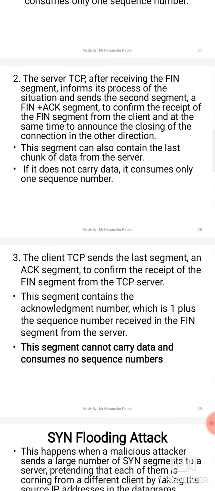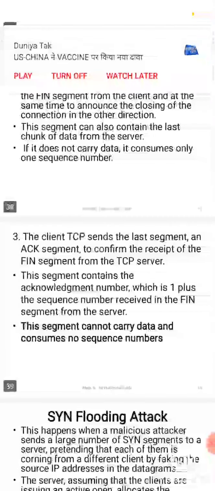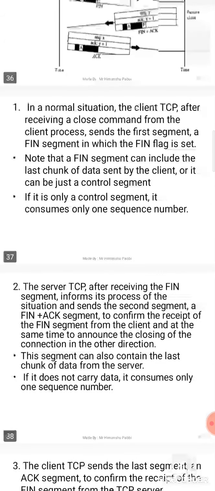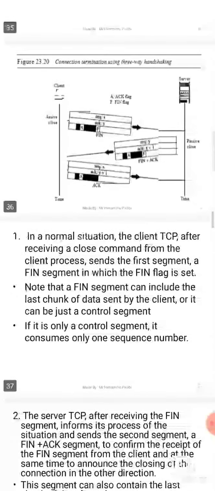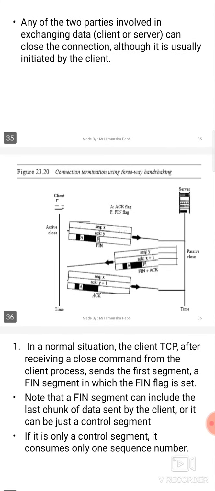Okay, so only the acknowledgement is sent. Okay, you can read from the content. The client TCP sends the last segment as ACK to confirm the receipt of the finished segment. This segment contains acknowledgement number 1. Okay, this segment cannot contain data. Okay, no data is contained in the last step. Okay, so that is connection termination.